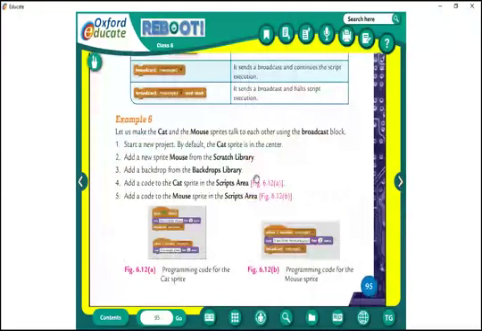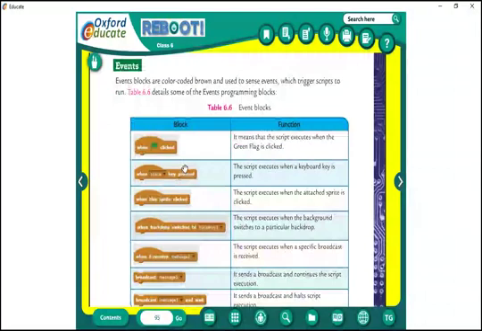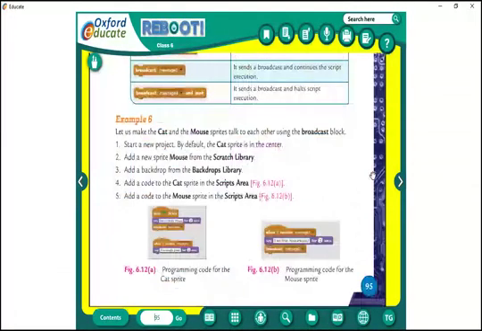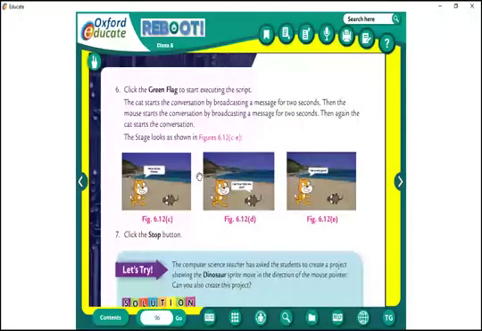Then what is the next one? Events. What is the color code? Brown. See, these are all events. When flag clicked, which we always use. When space key pressed, when this sprite clicked, it goes on like this. What is the color code for event blocks? Brown. Okay, clear now?